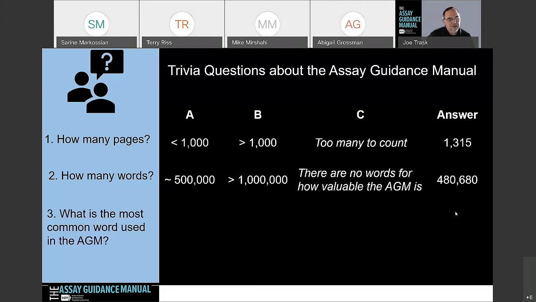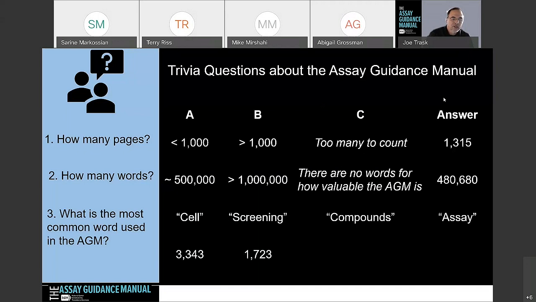And the other question I have for you: what is the most common word used in the assay guidance manual? I put 4 words up: cell, screening, compounds, and assay. Just take a minute to think about that. Cell is mentioned 3,343 times. Screening is mentioned 1,723 times. Compounds is mentioned 2,900 times. And assay is mentioned over 7,000 times. So if you guessed assay, which is the name of the manual itself, you were correct.